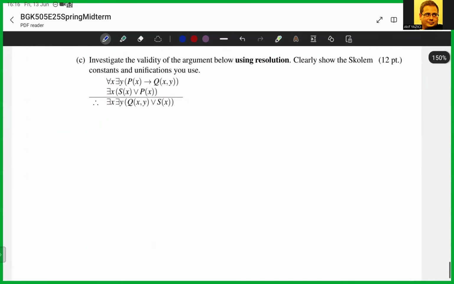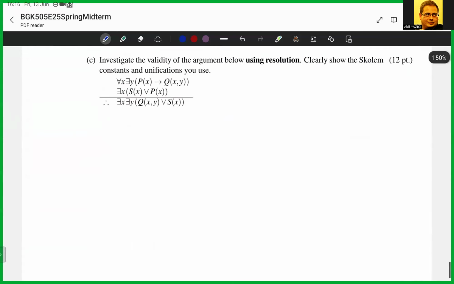In part C, again, we want to do resolution, but now the statements we have are in first order logic. So we need to do some extra steps here. And first, we need to get rid of the quantifiers. And even before that, you can negate the conclusion and accept it as a new premise.